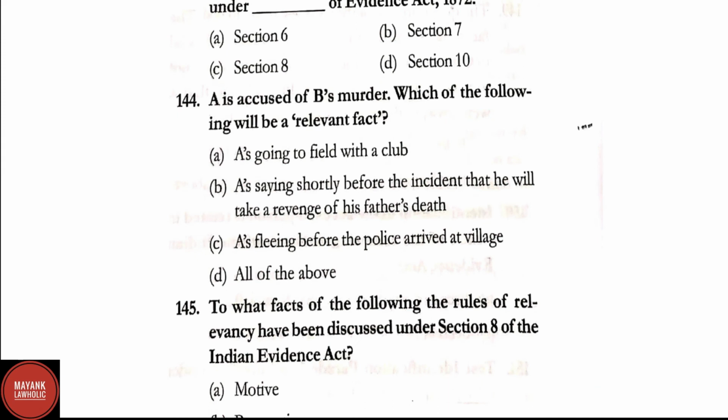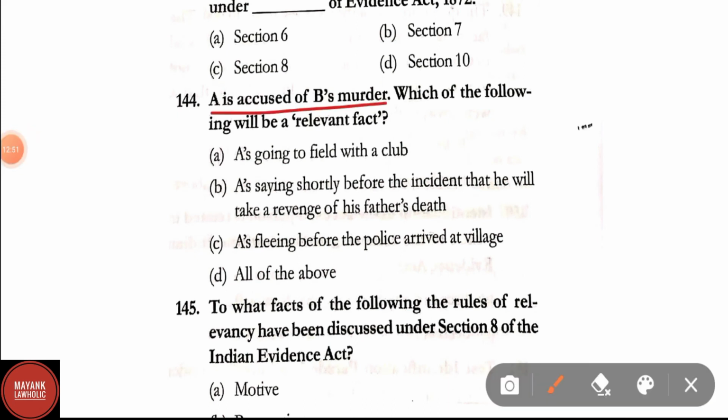Question number 144. A is accused of B's murder. Which of the following will be a relevant fact? Option A, A is going to the field with a club. Option B, A is saying shortly before the incident that he will take revenge for his father's death. Option C, A is fleeing before the police arrived at a village. And option D, all of the above. Here the correct answer is option D, all of the above.